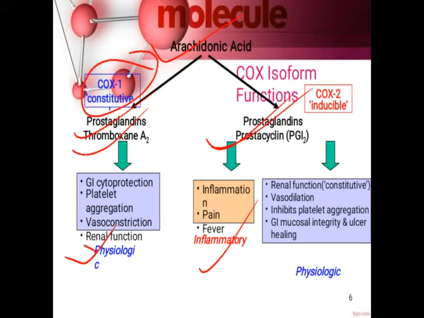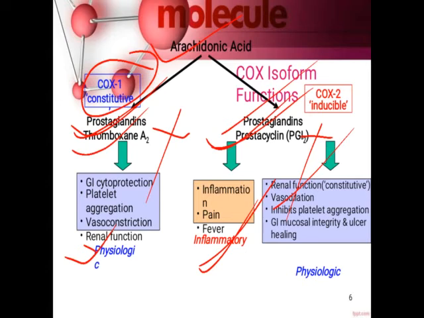When they act through COX-2, they produce inflammation, pain, and fever. Along with that, they can affect renal function, vasodilation, platelet aggregation, mucosal integrity, and ulcer healing. So such conditions can be introduced. Okay, so if COX-1 and COX-2 are inhibited, then there is no synthesis of prostaglandin.